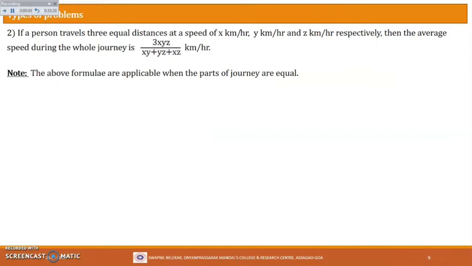Before that, let us see this. Suppose three different speeds are there, then what does the formula look like?